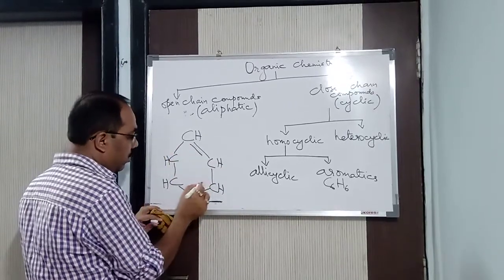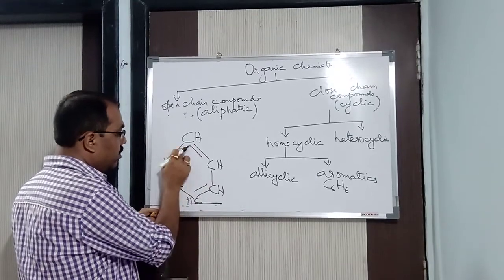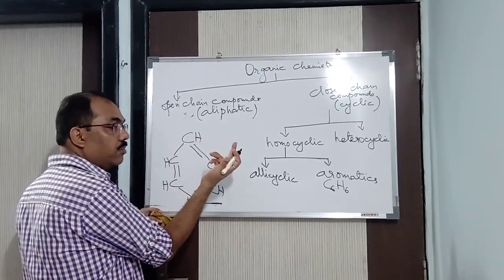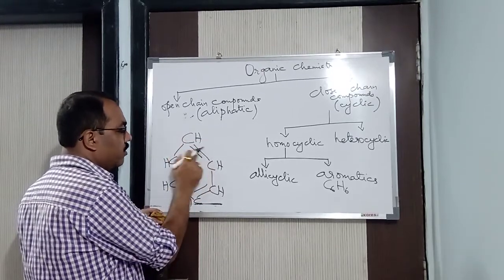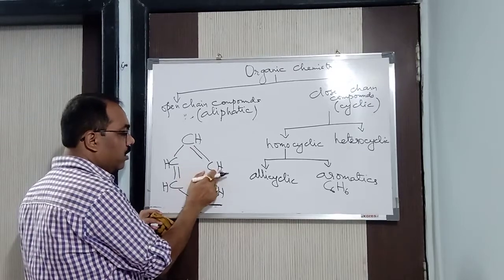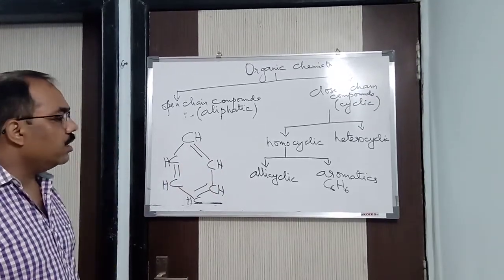Now, alternately single and double bond. See, double bond, single bond, double bond, single bond, double bond, single bond. Now count it, carbon is satisfied. See here, this carbon has 1, 2, 3 bonds and 1 hydrogen. This carbon also 1, 2, 3 and 1 hydrogen in this way. So this is your benzene. Alternately, we are having single and double bond.